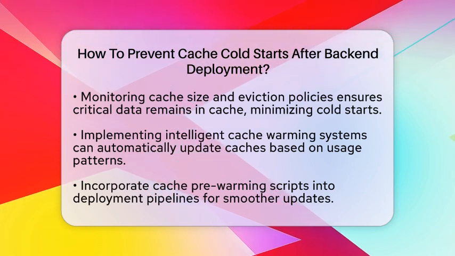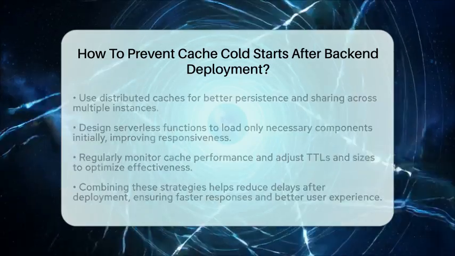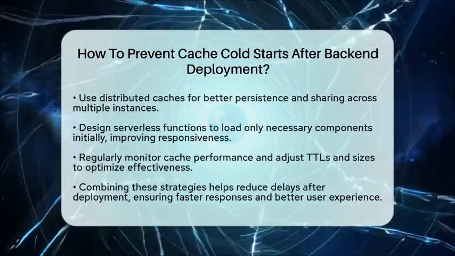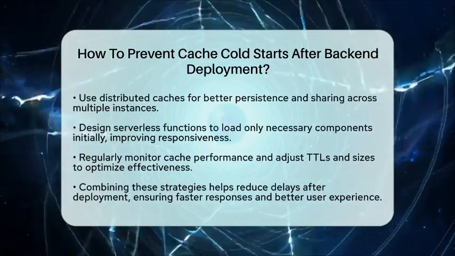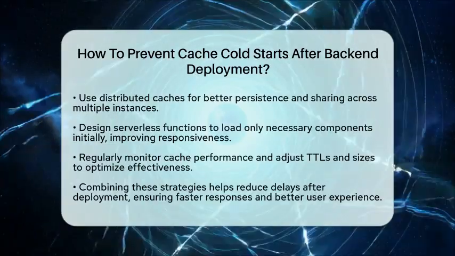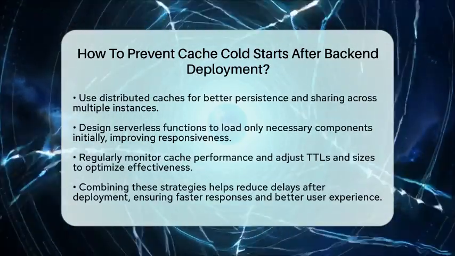Finally, consider using intelligent warming systems. These analyze usage patterns and automatically trigger cache updates or keep certain backend functions warm. This reduces the chances of cold starts happening unexpectedly.